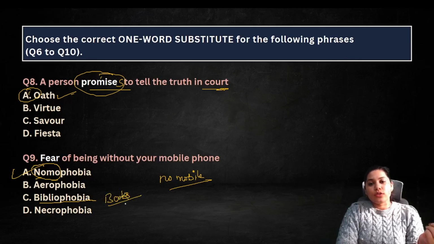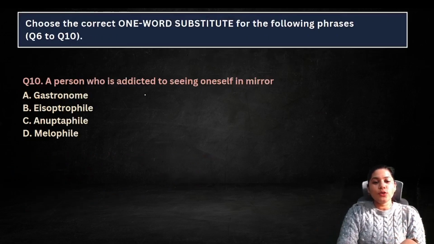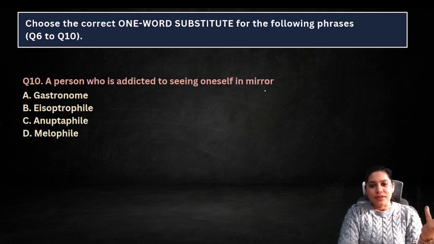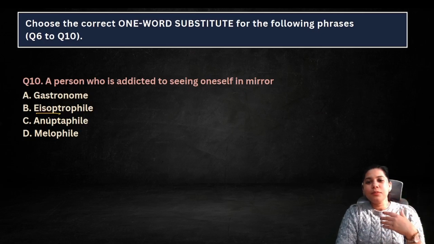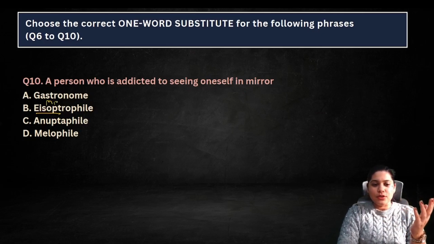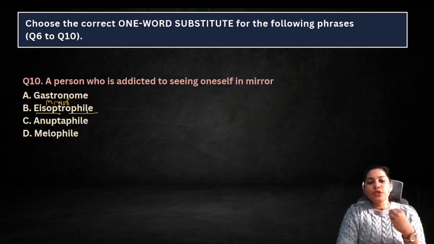नेक्रोफोबिया, scared of ghosts, मुझे है. राइट. So that a person who is addicted to seeing oneself in the mirror, अपने आप को शीशे में देखते रहते हैं. वाह, I look so beautiful, I look so young, I look so handsome, all these things. So that is ESOP. ESOP basically means mirror. A file means you love looking at yourself.